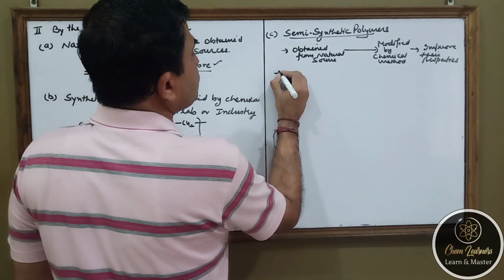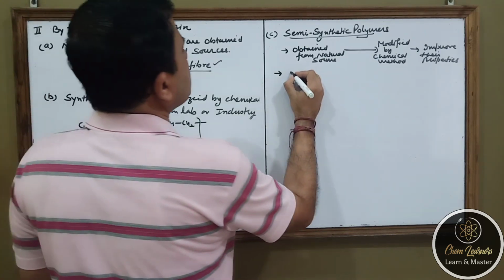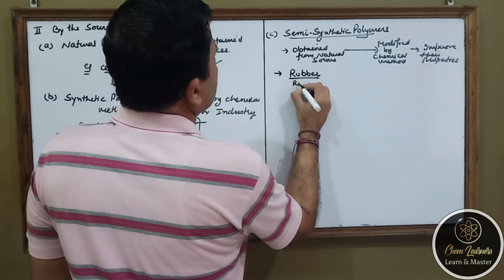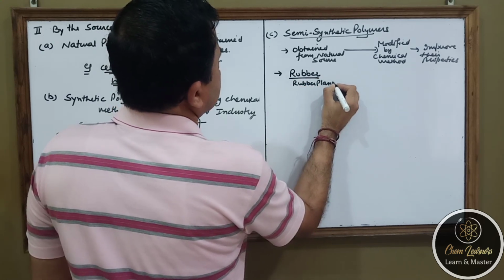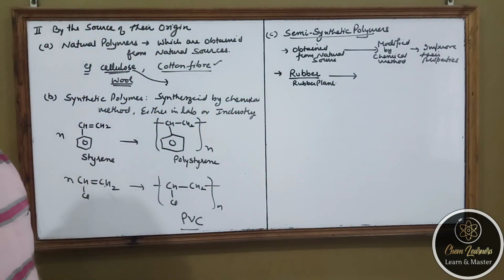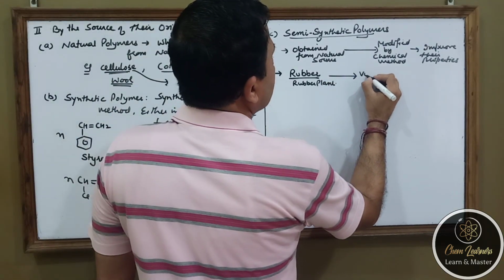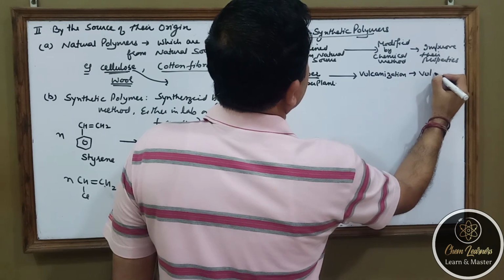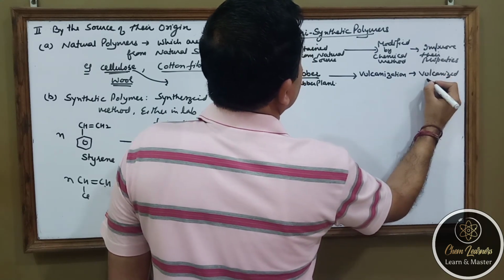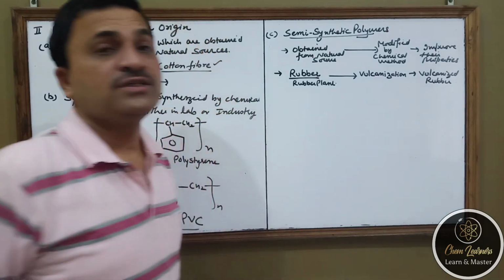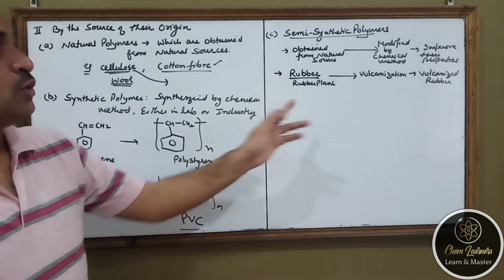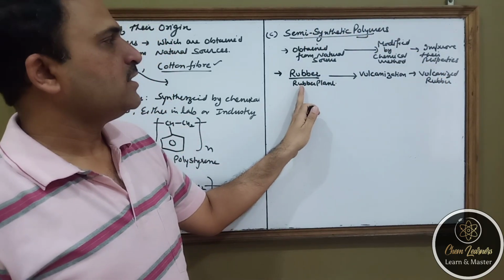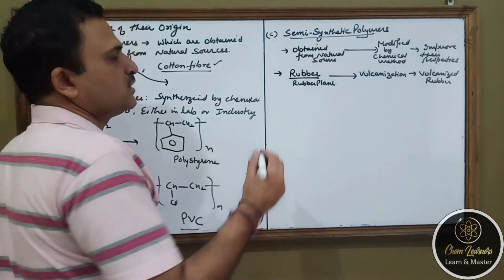Now, in this semi-synthetic polymer, the most common example is rubber. You know that rubber is obtained from the rubber plant. And when we obtain this polymer, we do its vulcanization, so that we get vulcanized rubber, which is having better properties than the natural rubber. So vulcanized rubber is a semi-synthetic polymer because we have modified the natural rubber to an application polymer.